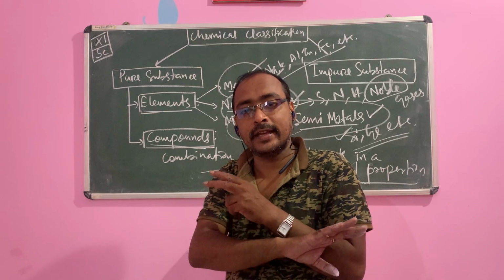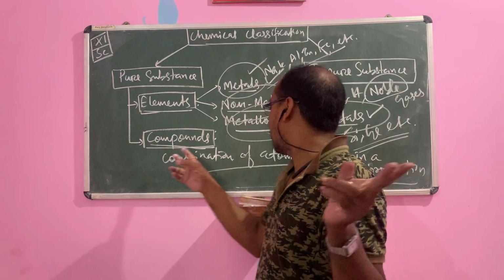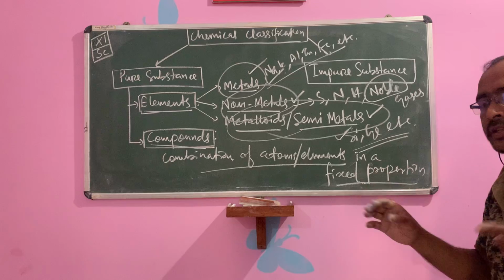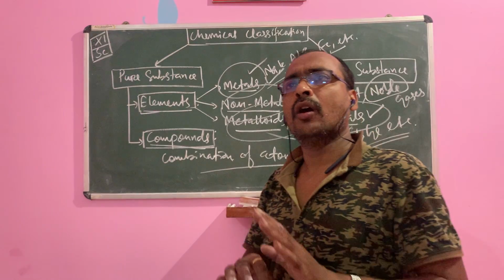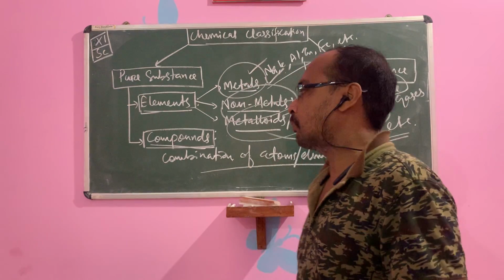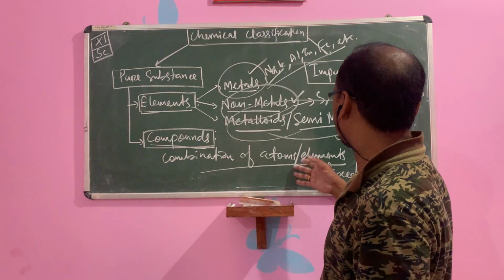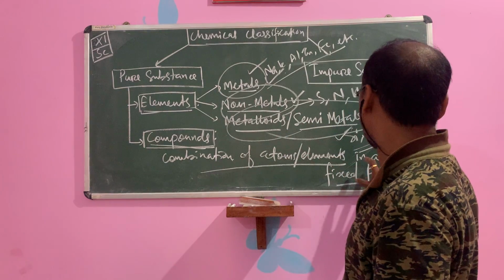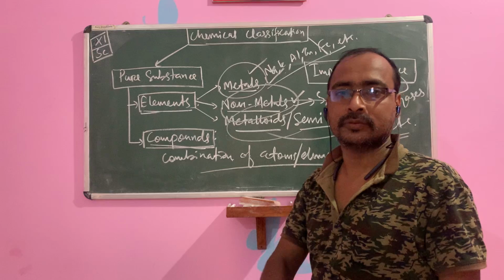There is no change in properties, and the ratio, that is the proportion, is fixed. Similarly, all compounds have a fixed proportion, fixed ratio, when atoms or elements combine to form a compound.